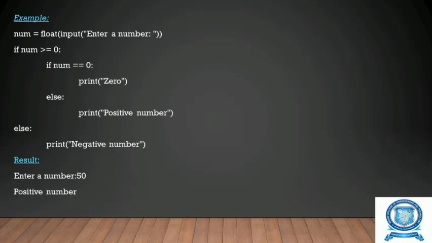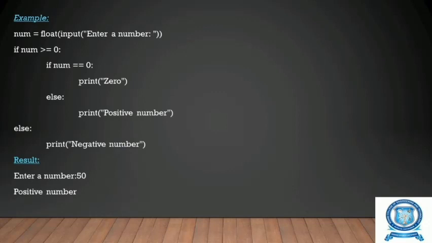Else, if it is not equal to 0, we are going to print a positive number, because we have satisfied two conditions: the number is greater than or equal to 0, and it is not equal to 0. So, this number should be greater than 0. So, the else part will be executed and the positive number will be printed. Or else, if all these conditions become false, then we get the conclusion as negative number, so print negative number will be executed.